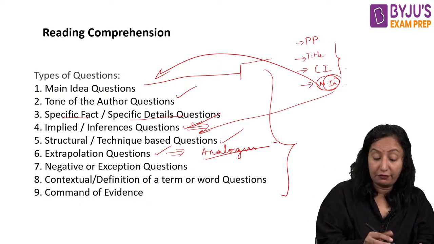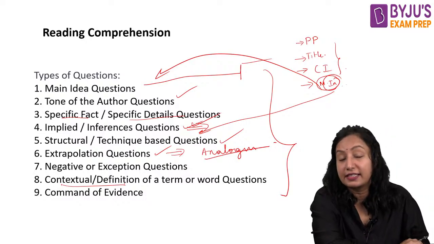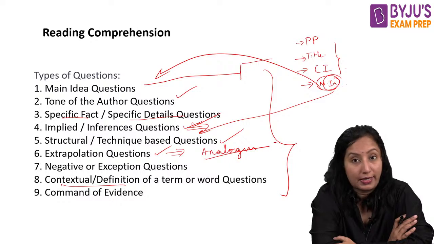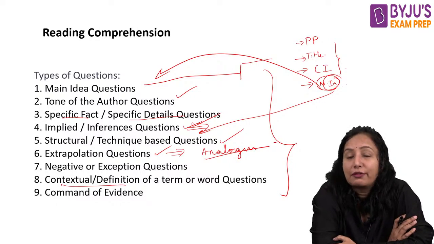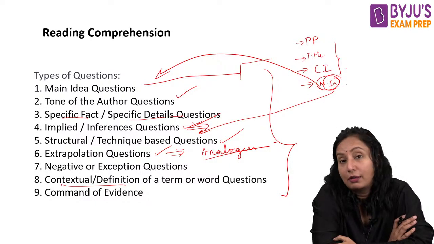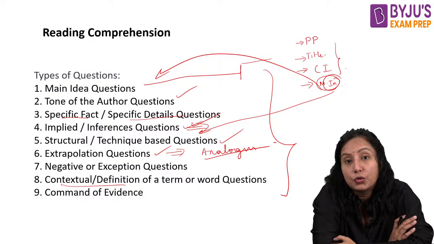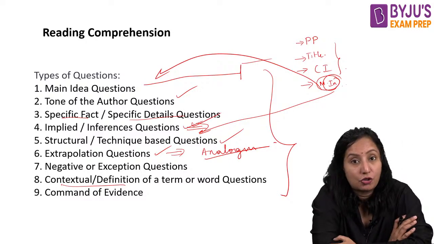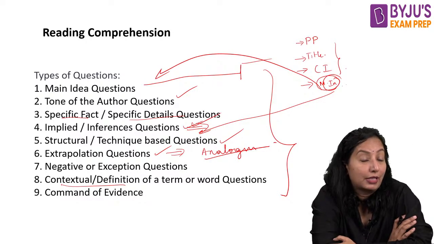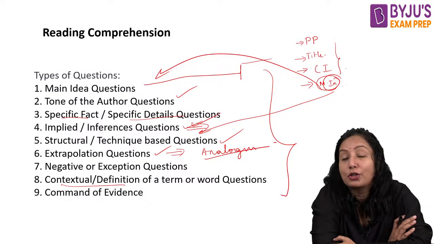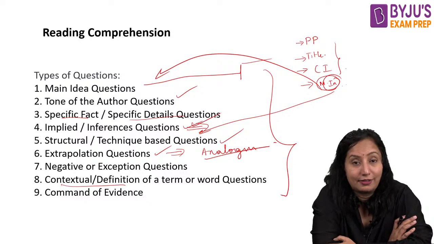And then comes the contextual definition question. In fact, last class we discussed this as well. No worries, we'll be coming back with more discussions on these questions. What is this contextual definition question? It will be asking how this word is used. It won't be asking its generic meaning, but how this word is used in that particular instance in that particular passage. That means it's not just the meaning of the word, but in what context it is used that you people need to recognize here, right?